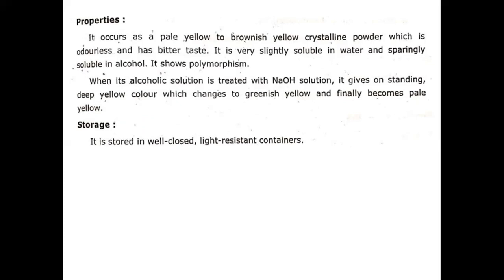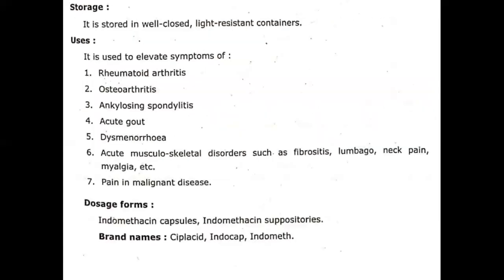That deep blue color changes to greenish yellow and finally becomes pale yellow. So this is the chemical property of indomethacin. Next, the storage of indomethacin: it is stored in a well-closed container and should be light resistant because it is affected by moisture and light.